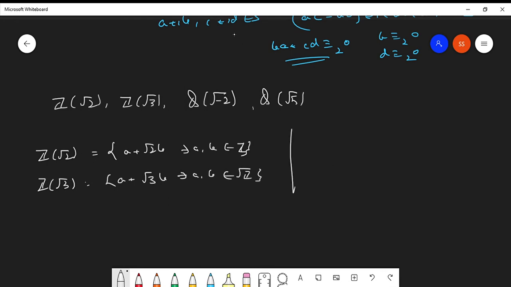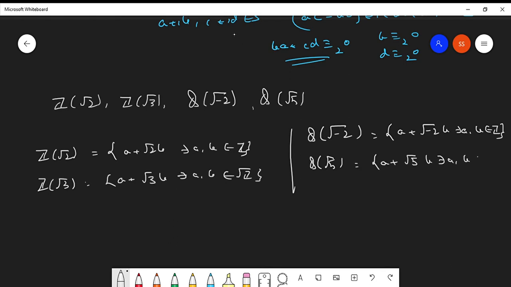What is Q[root minus 2]? This is the set of a plus root of minus 2 b such that a and b belong to the set of integers. What is Q[root 5]? a plus root 5 b such that a and b belong to the set of integers. Sorry, rationals. Not integers, rationals. My bad. Rationals.